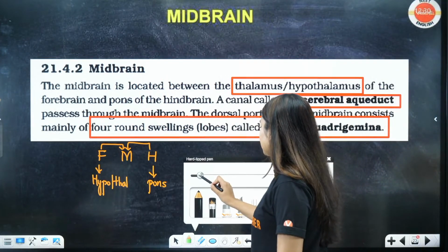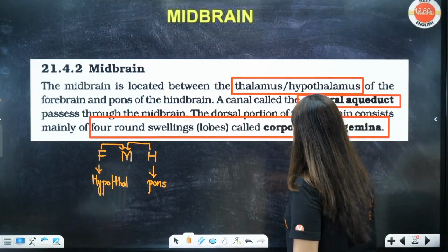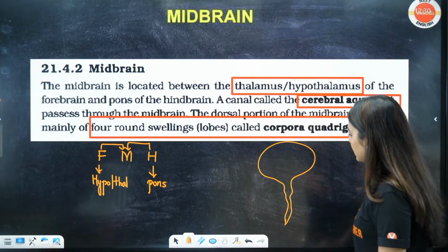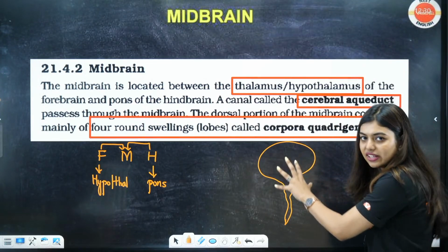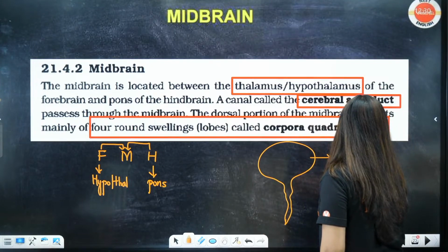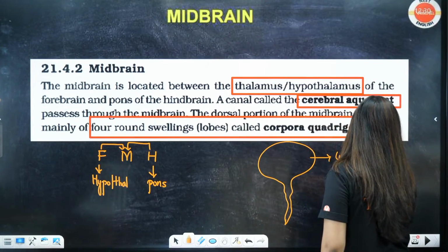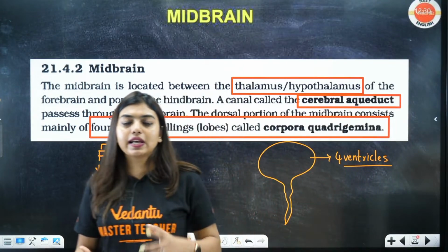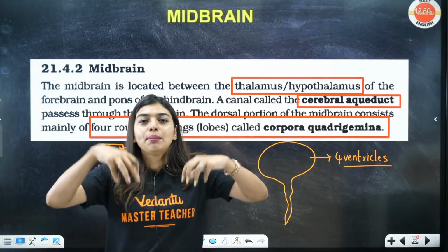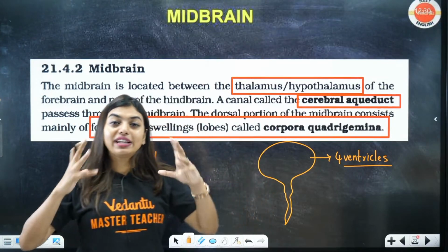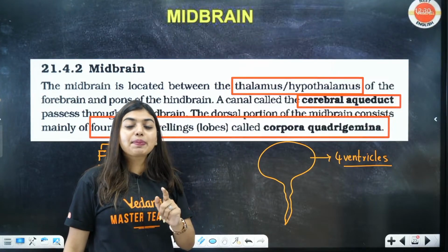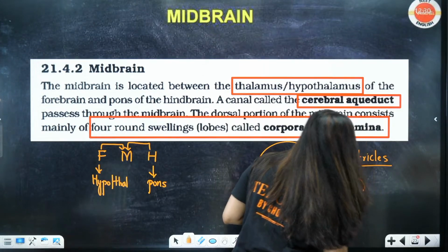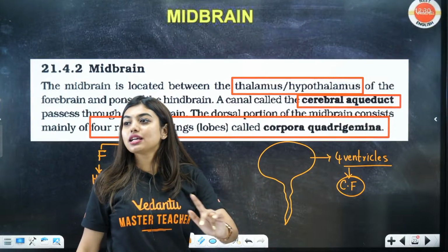So students, actually, see, ventricles are there, no? I'll draw a not great diagram, but see, ventricles like this are there, okay? Now, in this there are 4 ventricles. Students, spaces are there, right? Everywhere in your body. In your heart also, spaces are there. Auricles and ventricles are there, which will allow the blood to pump in. Same way, in the brain also, ventricles are there. These spaces will be filled with cerebrospinal fluid. Okay, what will it be filled with? Cerebrospinal fluid. This cerebrospinal fluid acts as a shock absorber.